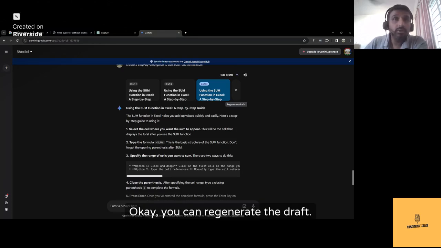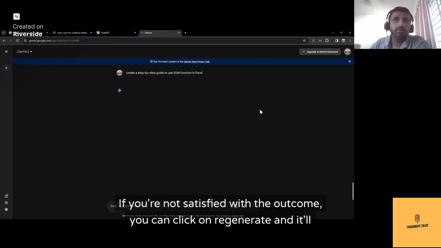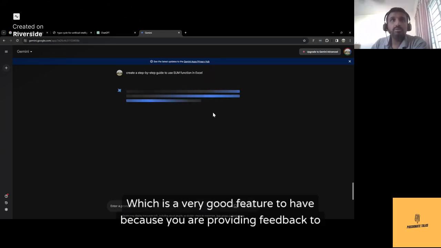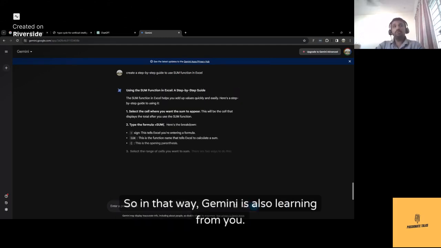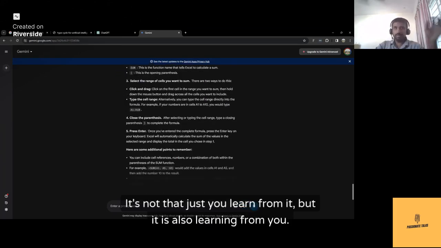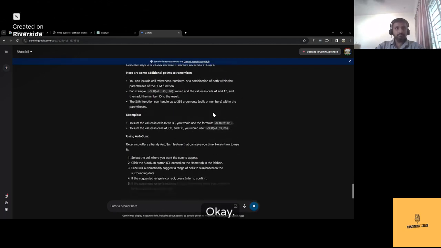Okay, you can regenerate the draft. If you're not satisfied with the outcome, you can click on regenerate and it'll regenerate the prompt again. Which is a very good feature to have because you are providing feedback to Gemini that these prompts are not useful for me. So in that way, Gemini is also learning from you.